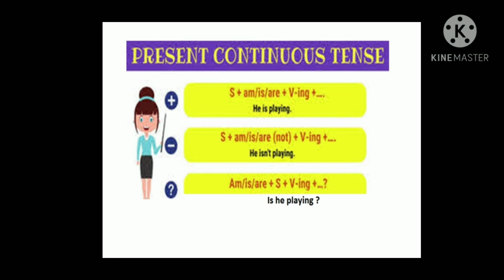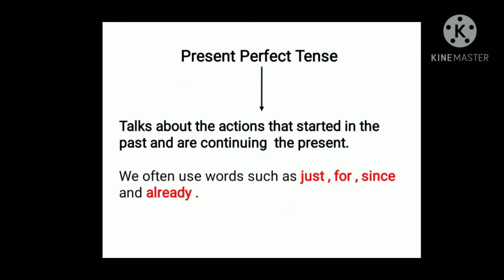He is playing. Okay. He is not playing. When you add not, it becomes a negative sentence. Okay. Now look at the question. Is he playing? Okay. So using present continuous, you are framing a question. Is he playing? So children, present perfect tense.